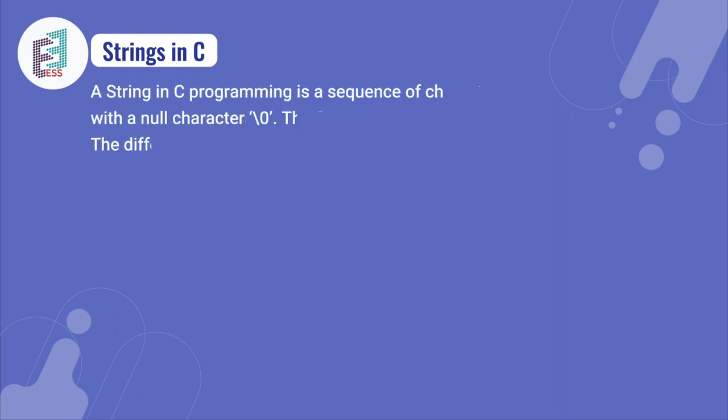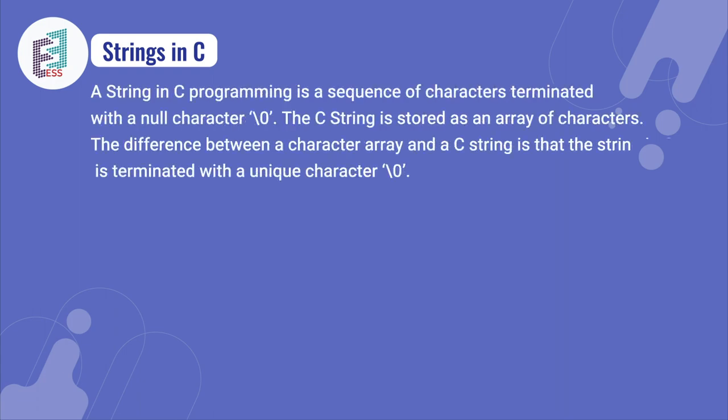In the next slide, we'll be learning about strings in C. In the C programming language, a string is a sequence of characters which is terminated with the null character \0. A string is stored in an array of characters, which means the difference between a character array and a C string is that a string is terminated with a unique character, \0.